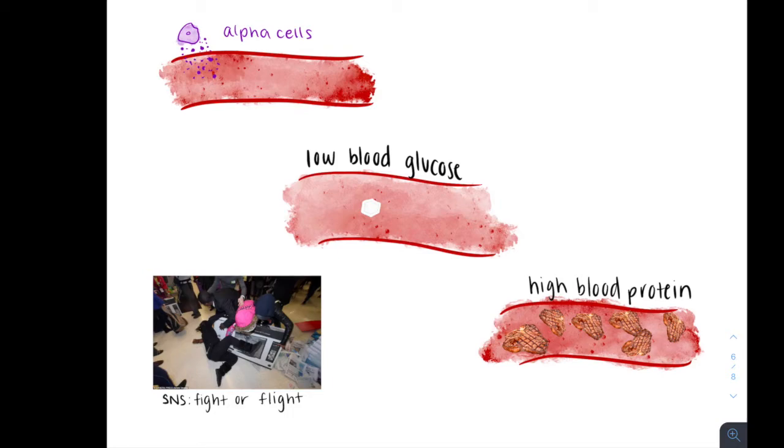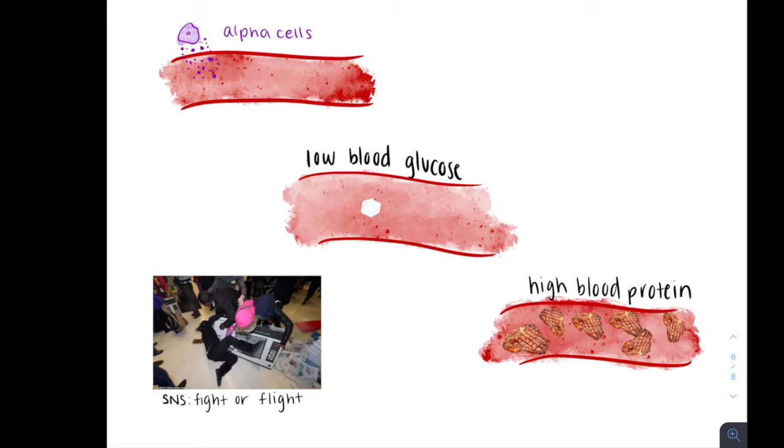Good observation. In the absence of incoming glucose, the alpha cells release glucagon, which stimulates the release of nutrients out of the cell and into the blood. Glucagon is released by three main stimuli, the first being low blood glucose levels. The second is the sympathetic nervous system activating the fight or flight response.